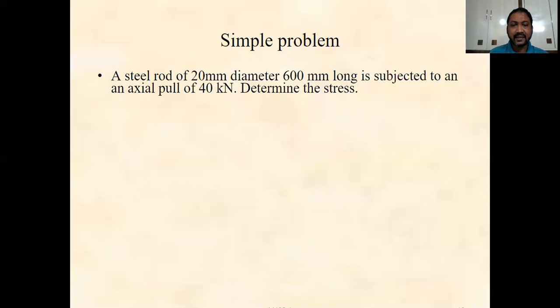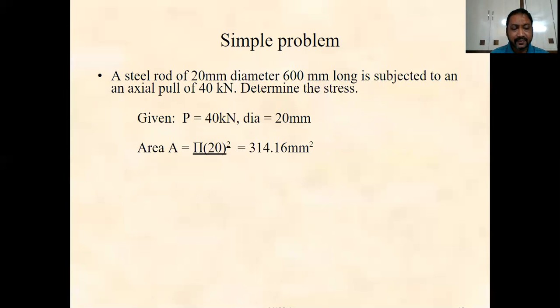It is a very simple problem which will estimate the stress produced. In the given data, the force is given as 40 kilonewtons, that is 40 into 1000 newtons, the diameter is 20 millimeters, and the length is 600 mm.